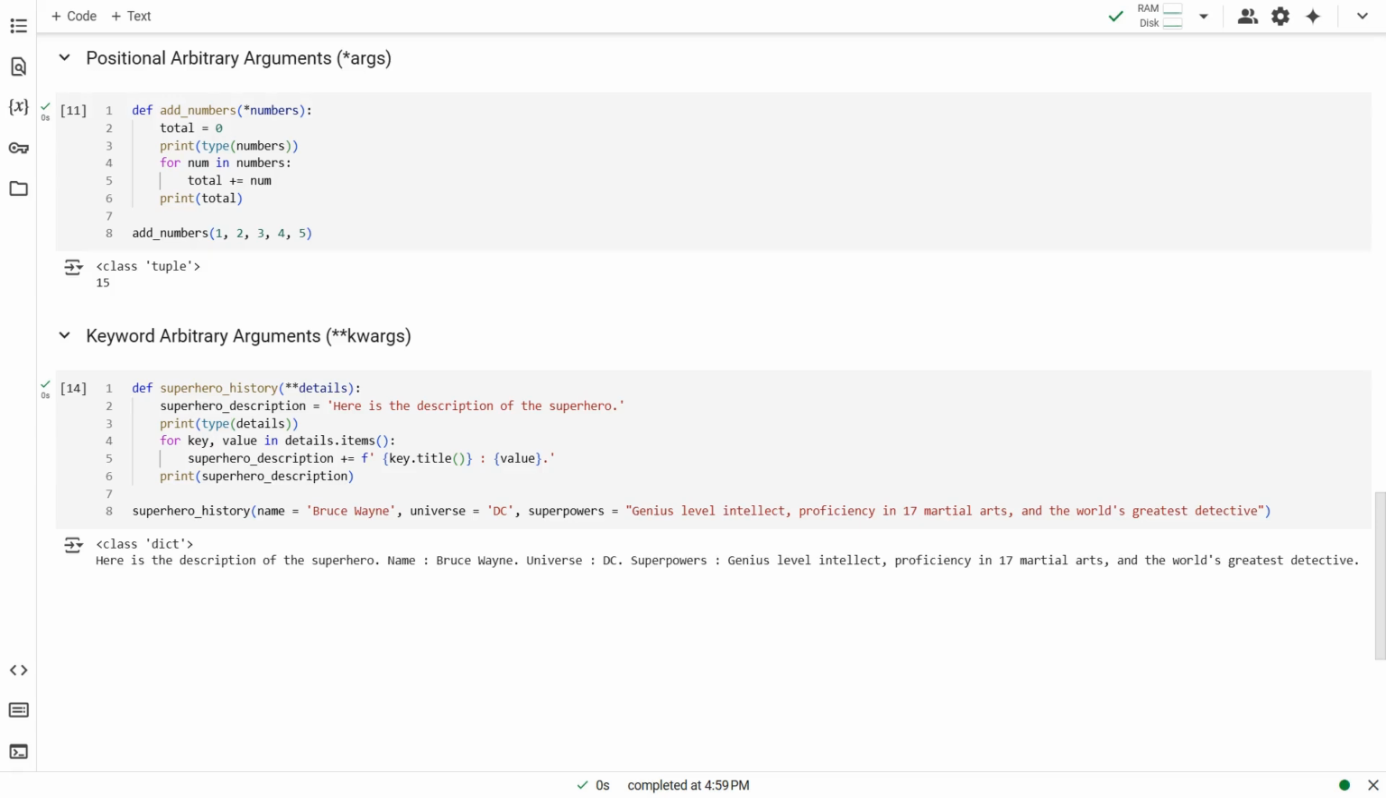In the next example, we give different attributes of a superhero as keyword arguments. They are taken in as a dictionary, because we have prefixed the parameter, details, with double asterisks. So, it is now a keyword arbitrary argument. We can treat it as a dictionary, and perform any dictionary operation on it. We can use a combination of positional and keyword arguments in this case too, but as always, positional arguments must precede keyword arguments.